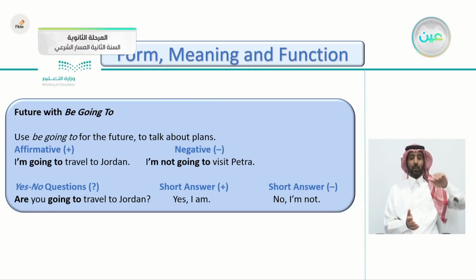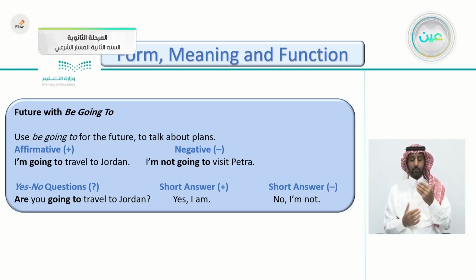So of course now we know that he's talking about a future plan, that he's going to travel to Jordan. And the negative here you can see: I'm not going to visit Petra. So this is how you put the negative form of the sentence. You put the word not before the verb going.